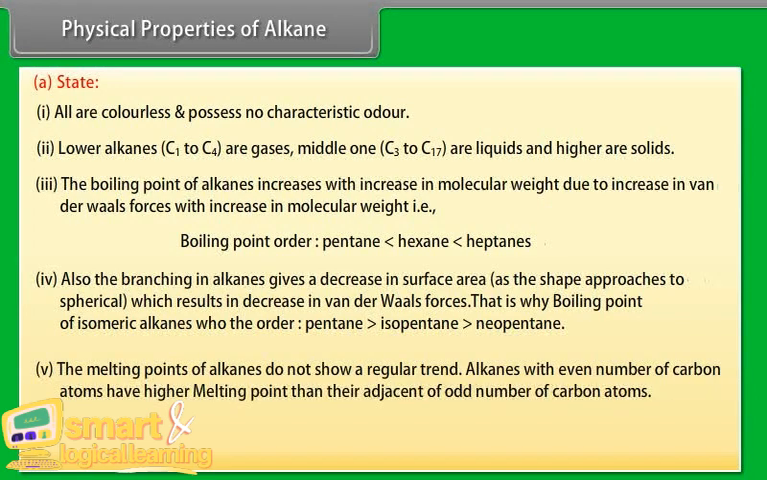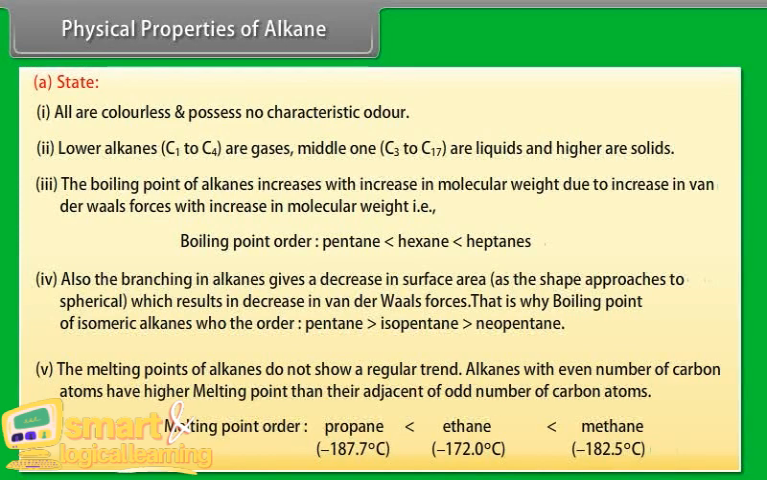Number 5: the melting points of alkanes do not show a regular trend. Alkanes with an even number of carbon atoms have a higher melting point than their adjacent alkanes with an odd number of carbon atoms. Melting point order: propane is less than ethane is greater than methane.